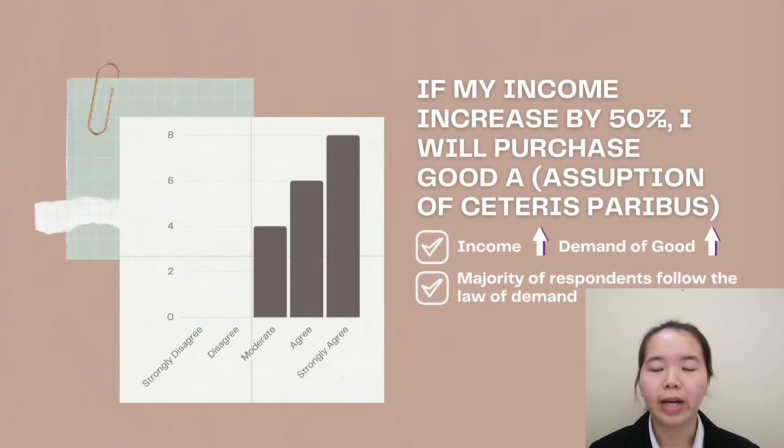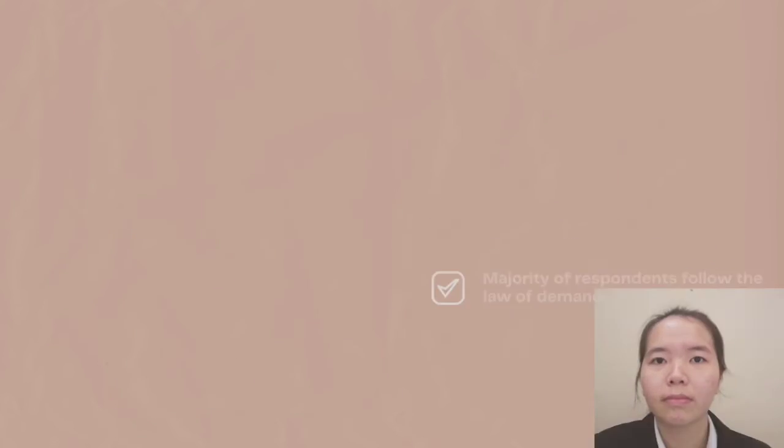Statement 4 is: if my income increases by 50%, I will purchase good A. The theory of demand predicts that an income increase will increase the demand for the good. Based on the chart, the majority of the respondents follow the prediction.